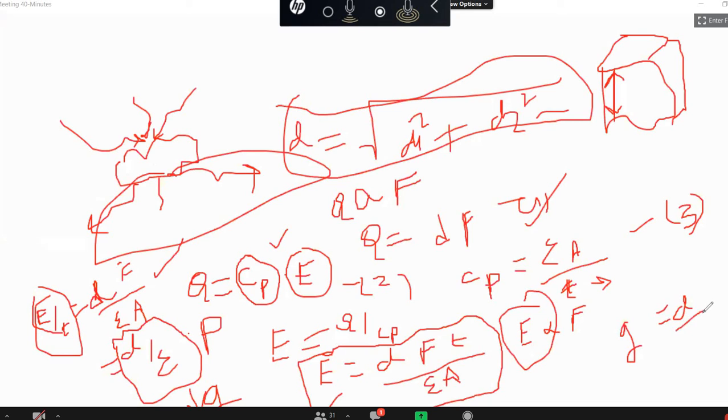And how can we express epsilon? Epsilon is epsilon naught into epsilon r, the absolute permittivity and the relative permittivity. So G equals d by epsilon, the voltage sensitivity.